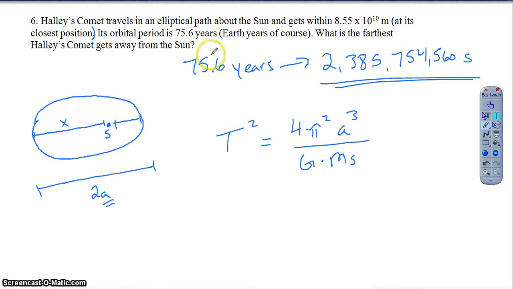I should have given you the mass of the Sun on this problem. The mass of the Sun is 1.99 times 10 to the 30th kilograms. So that was my mistake. I should have given you that information. But otherwise, you just plug in the rest of the information. Okay, so I will trust that you guys can do that.